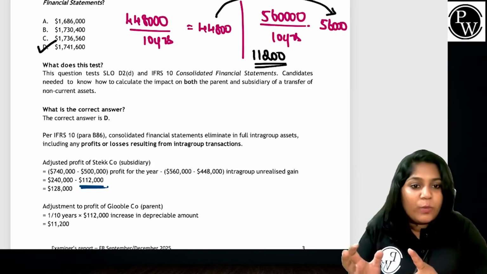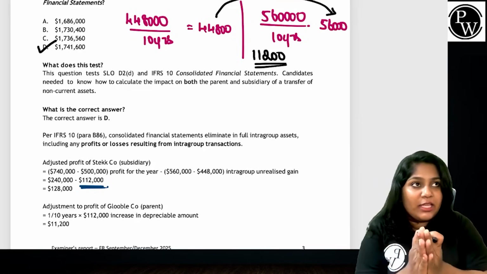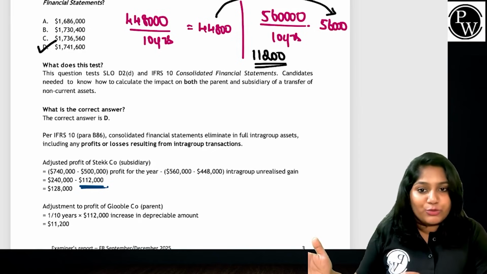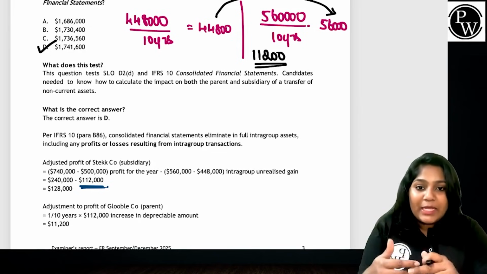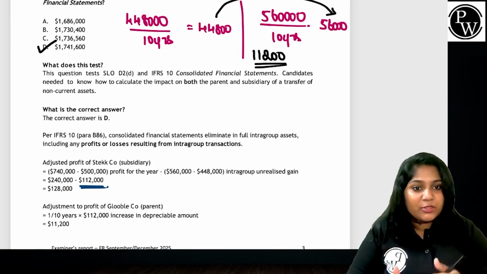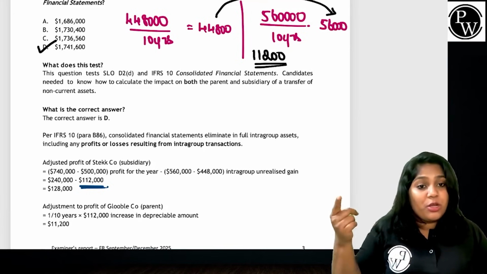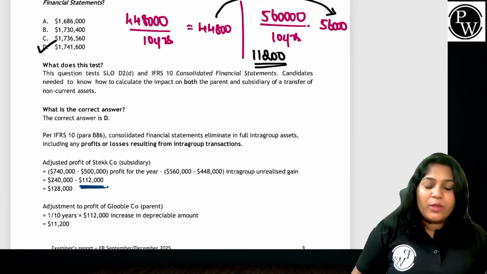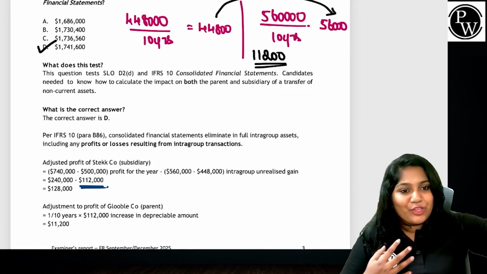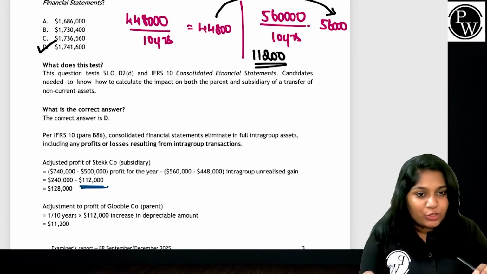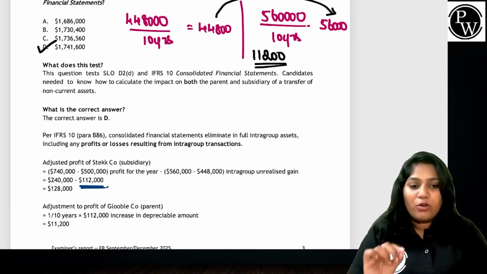Of the remaining amount, I will give 55% to the parent company and 45% to the non-controlling interest. Plus, as a purchaser, as a parent company, I would have charged excess depreciation, because we charge depreciation on the amount the asset has been purchased for, not the carrying amount of the other party. So I would have charged a 10-year depreciation on 560, not on 448.